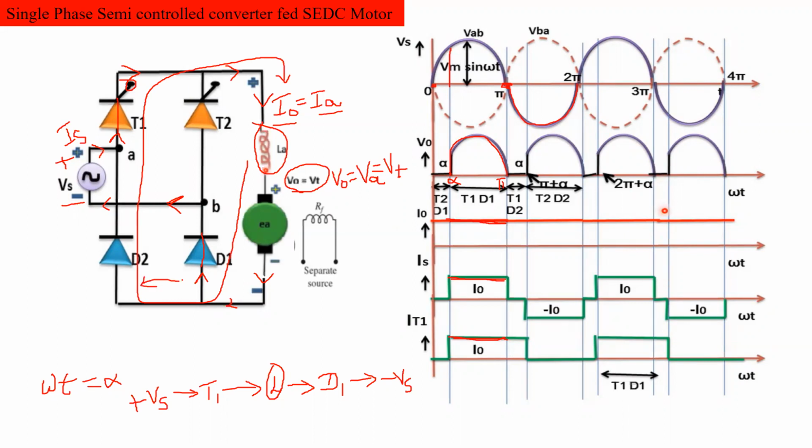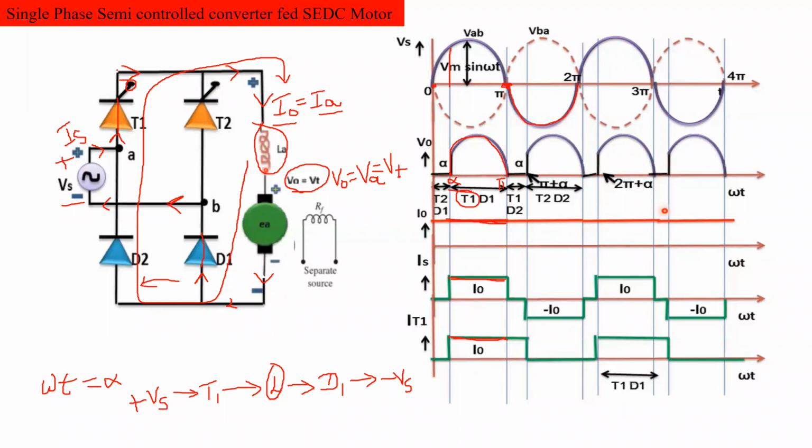The current is diverted from D1 to D2 during the period from pi to pi plus alpha. Whatever energy is stored in the inductance will be released through D2. This current flows through the same thyristor that was conducting in the previous period. Which thyristor was conducting previously? T1. Clear? So it will go through T1.